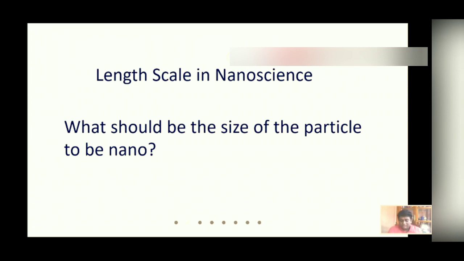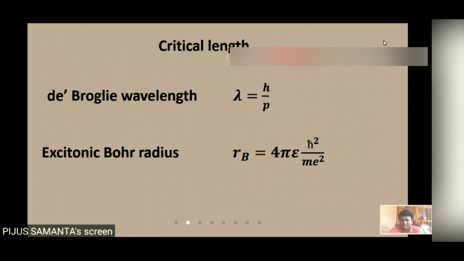Suppose, for example, the critical length for the resistance of a material is the scattering length. That means the resistivity arises due to electron scattering in the material, so it depends on the scattering length. So the scattering length is the characteristic length scale in the case of bulk materials.